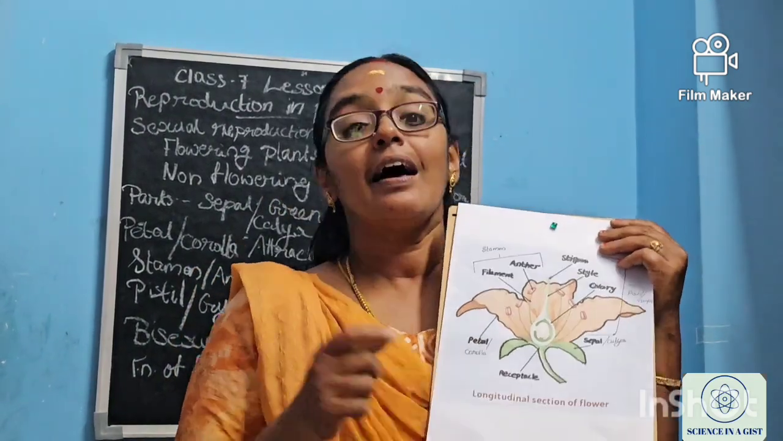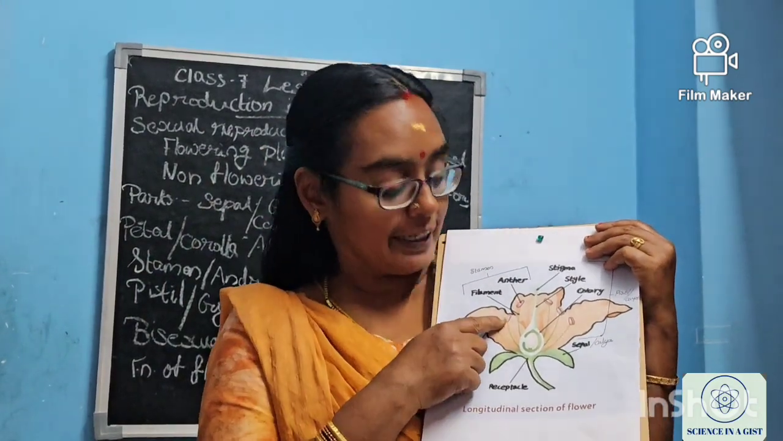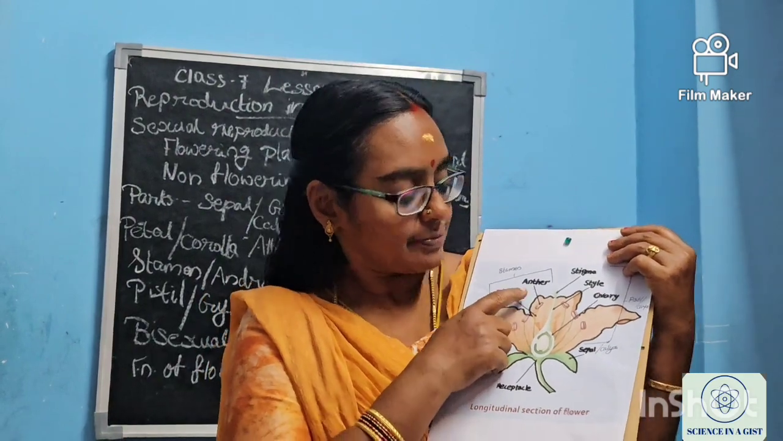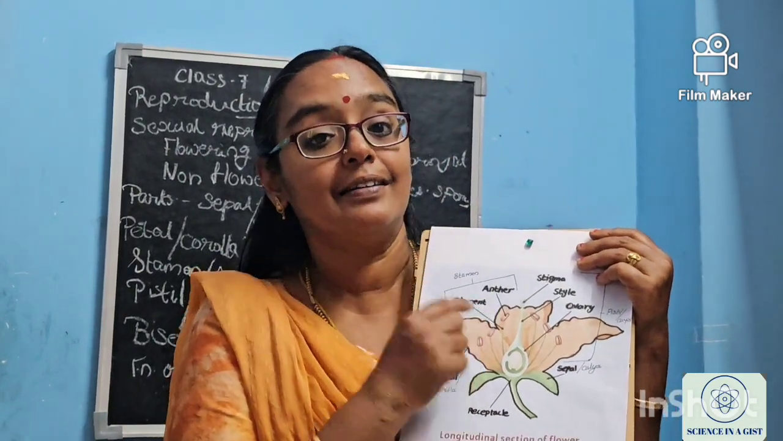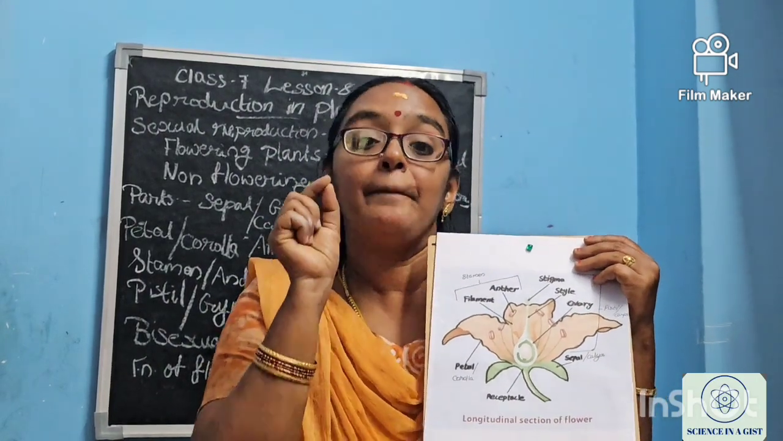Stamen is having the male reproductive cell in it. Stamen contains two things, ma. First is filament and the other is anther. This anther contains pollen grains. What is the specialty of the pollen grains? Pollen grains contain male reproductive cell.